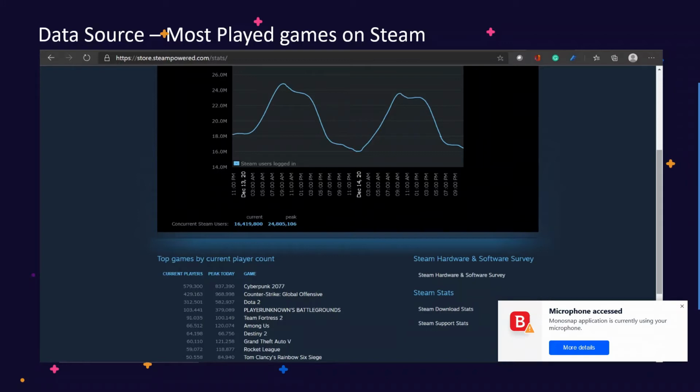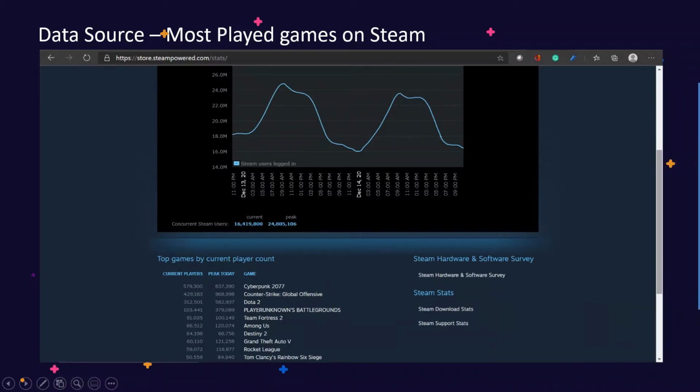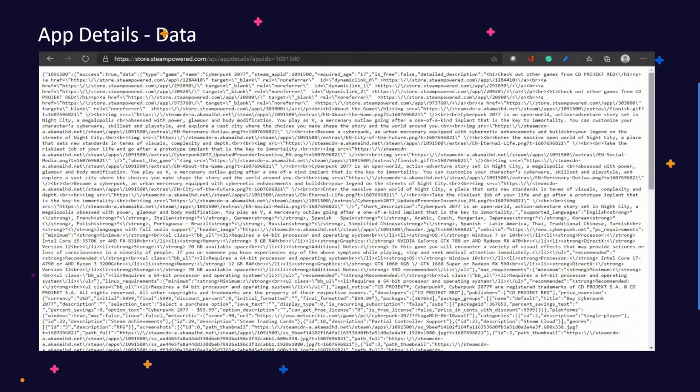Most played games on Steam. So, as you can see, here are the top 10 games with the most concurrent players on Steam. This is the API link for the details of the games. Here is the game fetched by the app ID, and here are all the details of the game in JSON format.